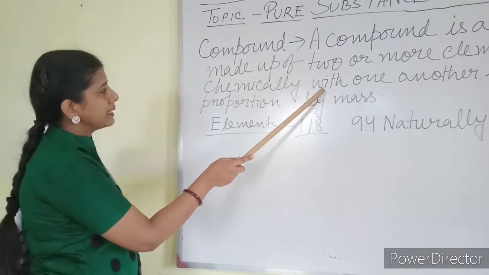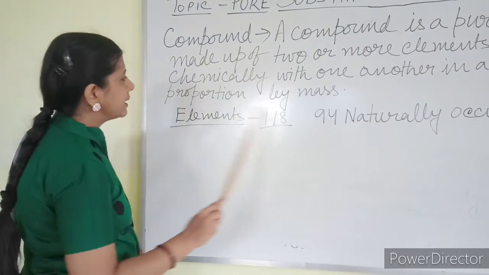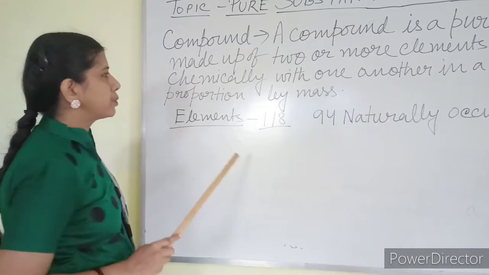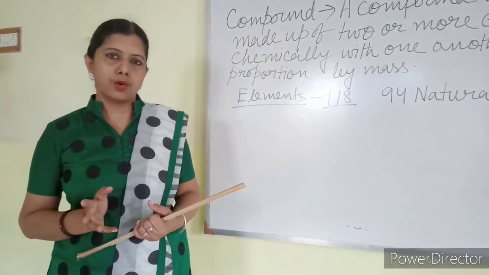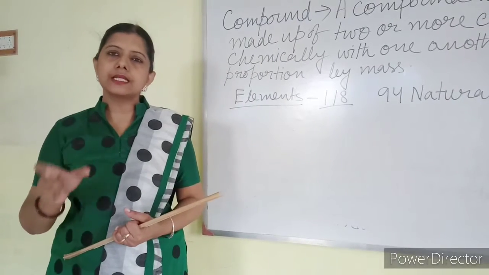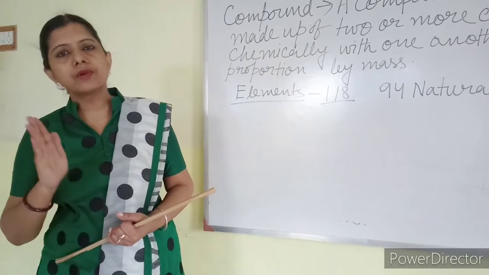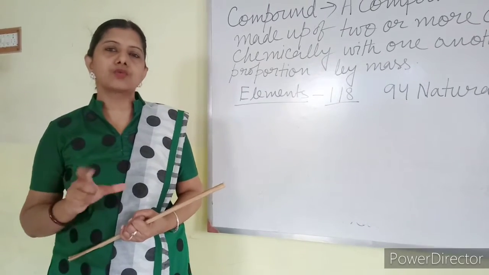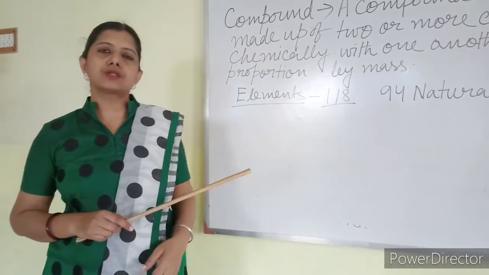And they are combined in such a way that they remain in the compound in fixed proportion by mass. Whatever the amount of the compound, the elements present in it will always carry the same ratio by mass. That will always be fixed. Now about element I was talking about.